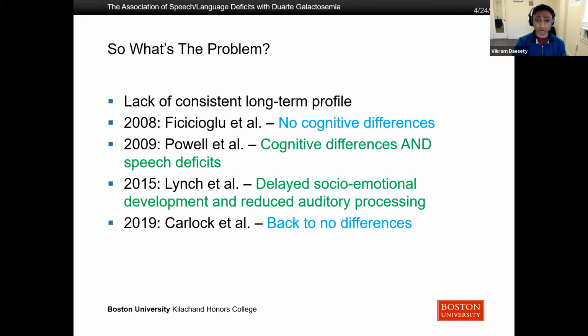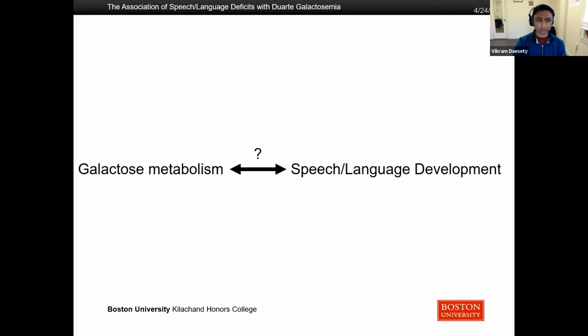And the type of long-term outcomes that we do see are very similar to those that we see in classical galactosemia, albeit a little milder. So we're trying to really establish what the link is between galactose metabolism and speech and language development, which is what we commonly see most in the study clinic that we were at. And the reason why this link is so elusive is because these two pathways are seemingly independent of each other.